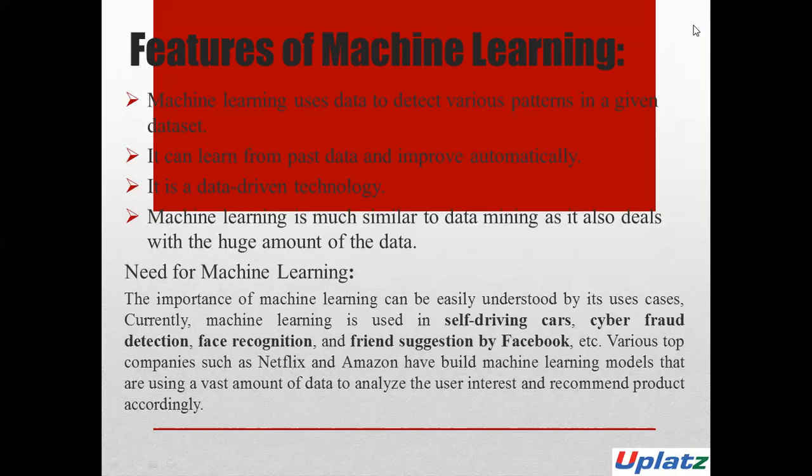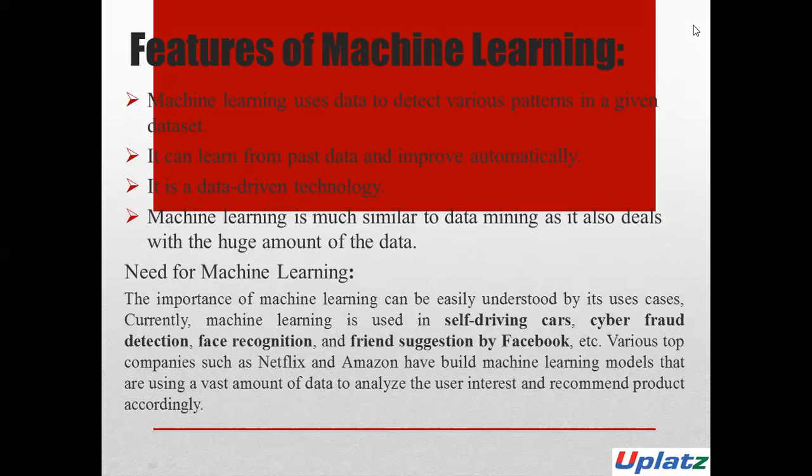So how important is machine learning? There is a rapid increment in the production of data. Every minute there is a huge amount of data generated by each individual, everywhere. Whatever you do, most of the time you are generating some data.